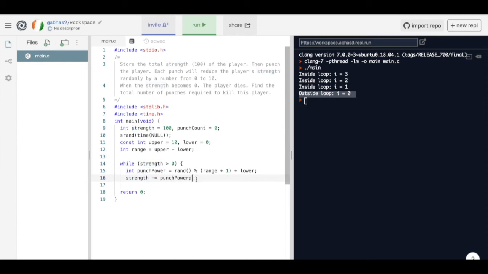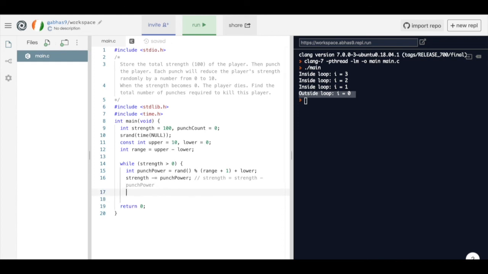The expression which you see in front of you is actually shorthand for strength is equal to strength minus power of punch, and it behaves in the same way. In C, something like A is equal to A operator B can also be written as A operator equal to B. So A is equal to A plus B is the same as A plus equal to B.